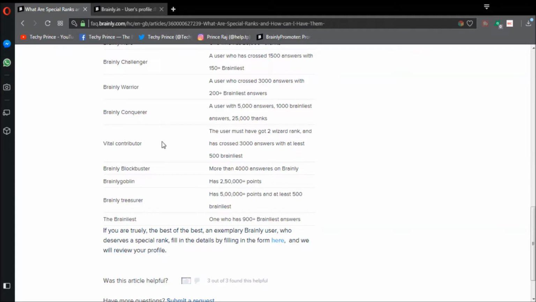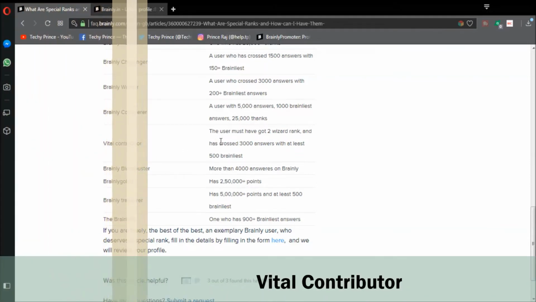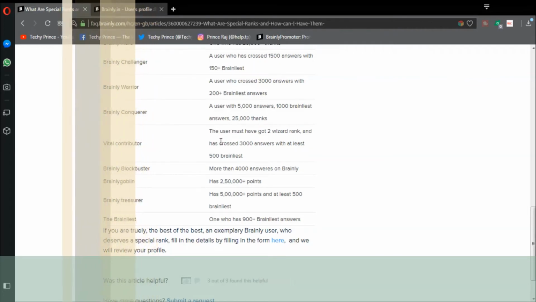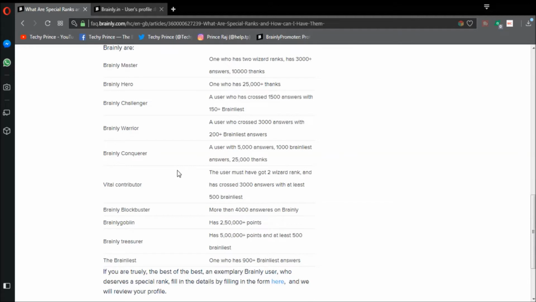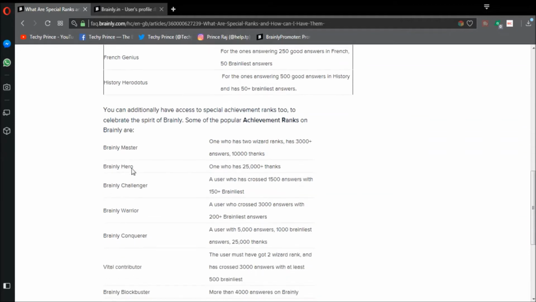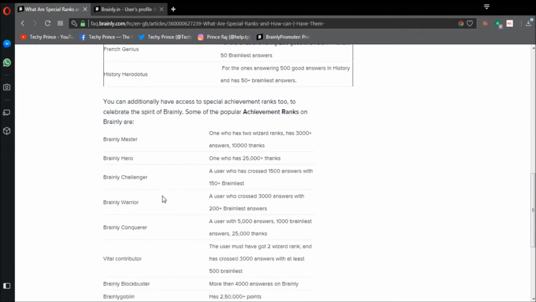Then comes Vital Contributor. For getting this rank, you should have 2 wizard ranks. You should be eligible for any 2 wizard ranks. You should have crossed 3,000 answers, and out of those 3,000 answers, at least 500 should be brainliest. You can see that all the achievement ranks we have discussed are interlinked. If you fulfill this condition and get Brainly Conqueror, then you also become eligible for Brainly Hero, isn't it?